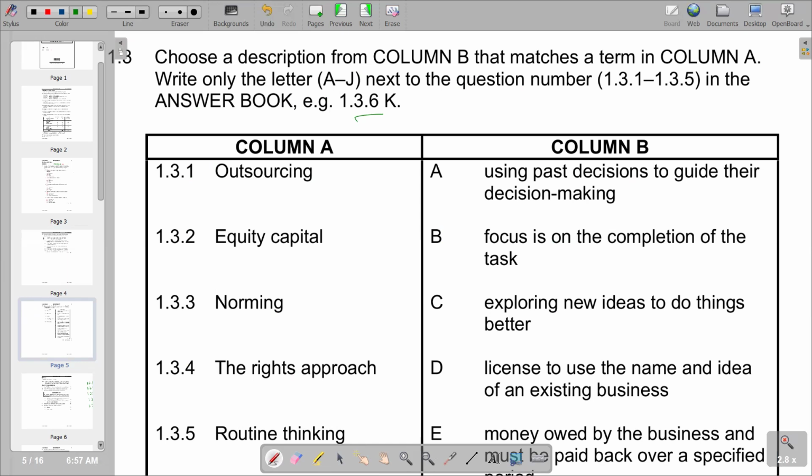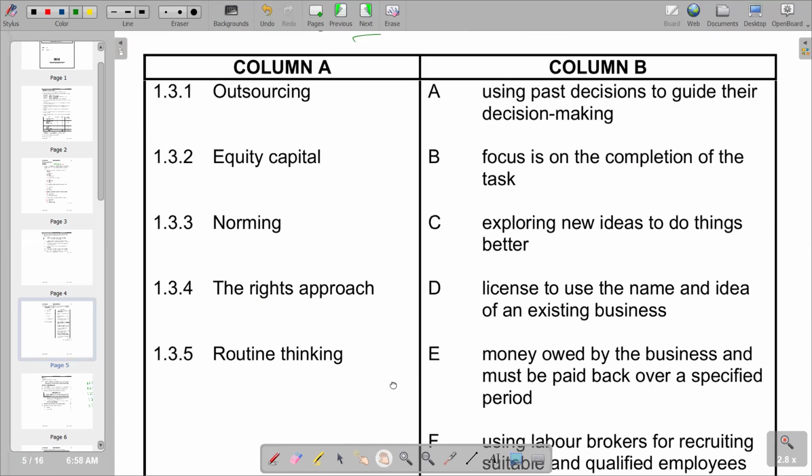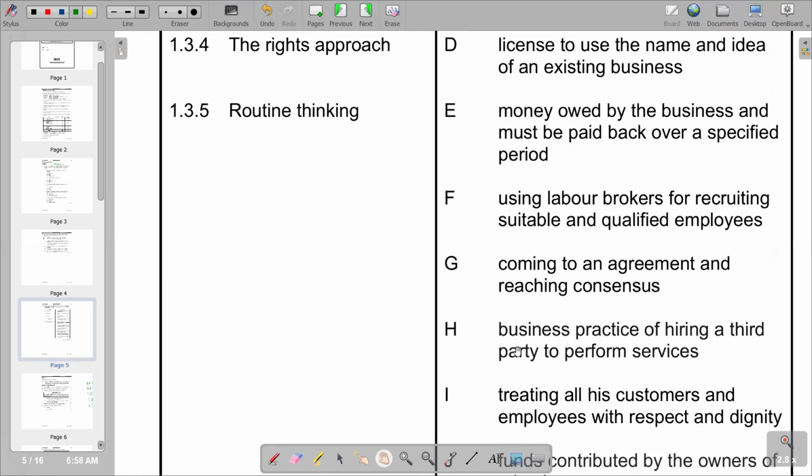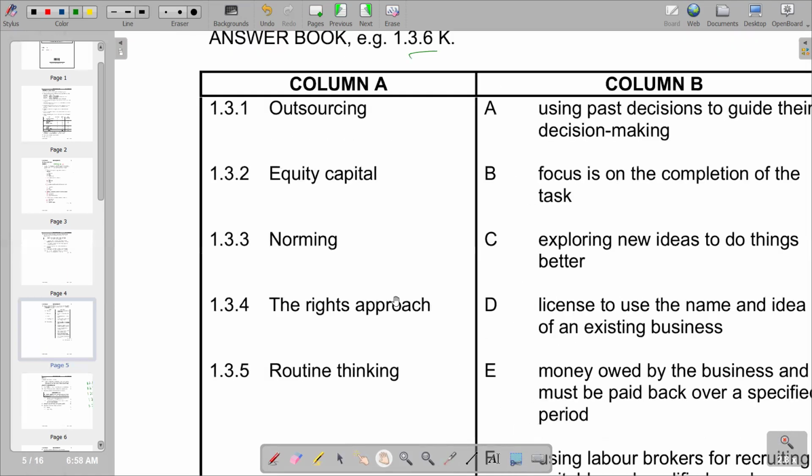So we go to the responses that we are having and try to see which one is the correct one. We go down the explanations. Go to H, it's the business practice of hiring a third party to perform services. So we've got H as the correct response on 1.3.1. And 1.3.2 is saying equity capital. In equity capital, we know that these are the resources that belong to the owners of the business.